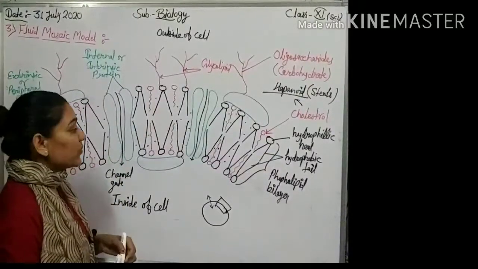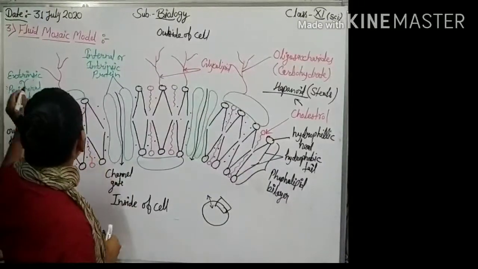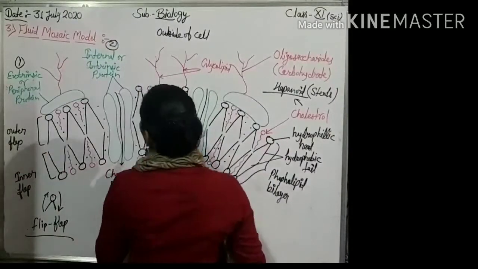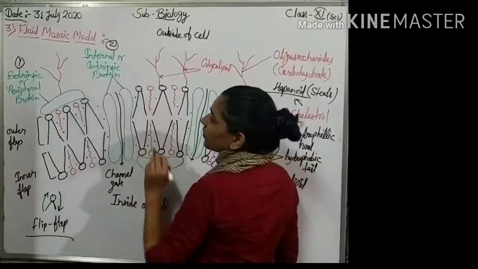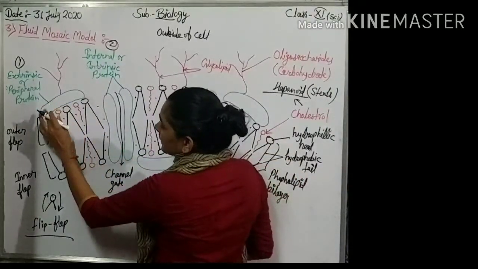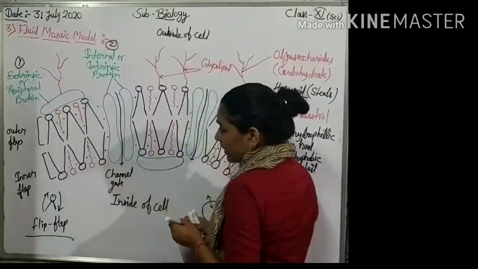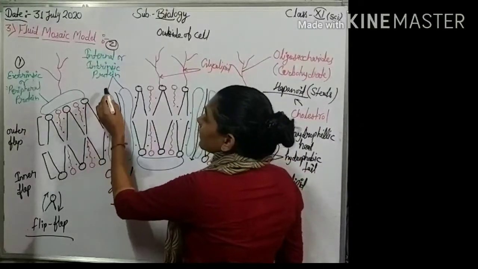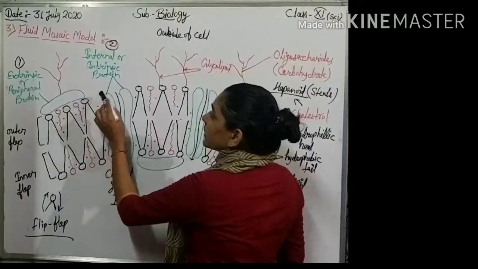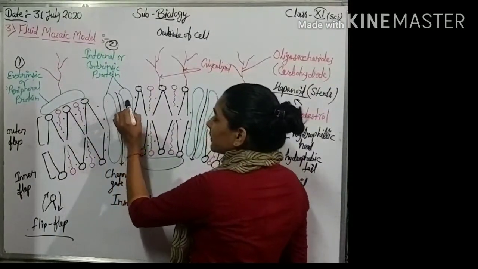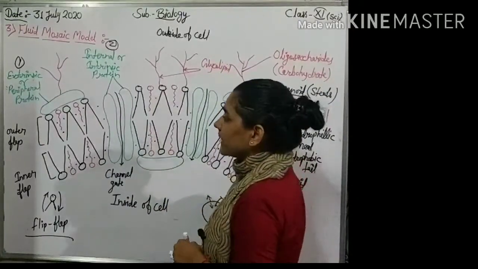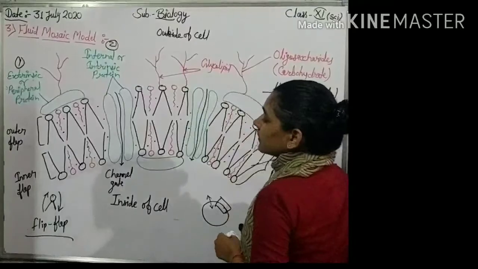But proteins are of two types. First, extrinsic protein, and second, integral or intrinsic proteins. Extrinsic proteins easily separated from phospholipids. It means easily removed from phospholipids, but intrinsic protein cannot separate from phospholipid bilayer. Okay, so it is